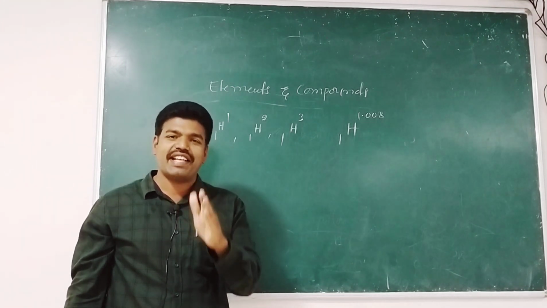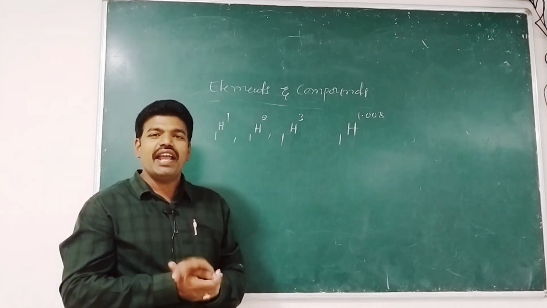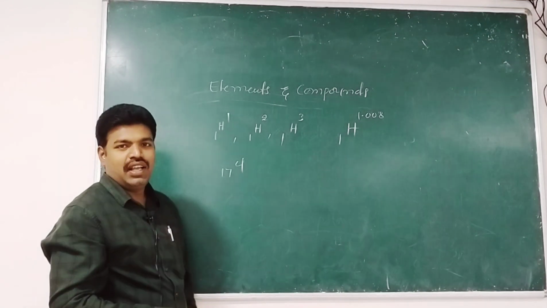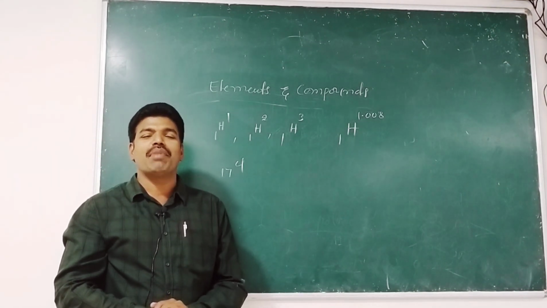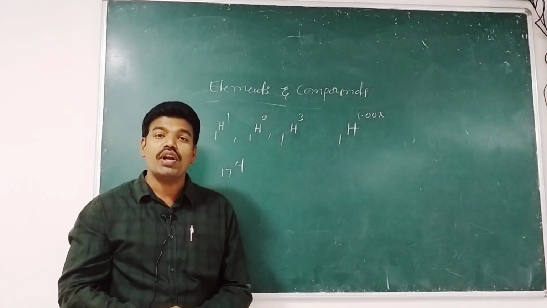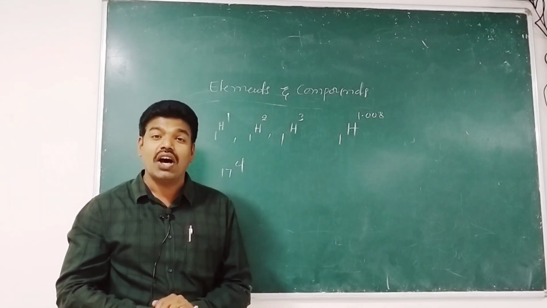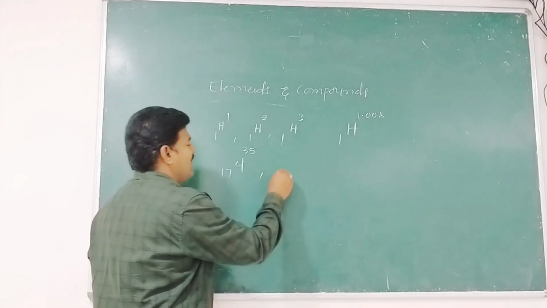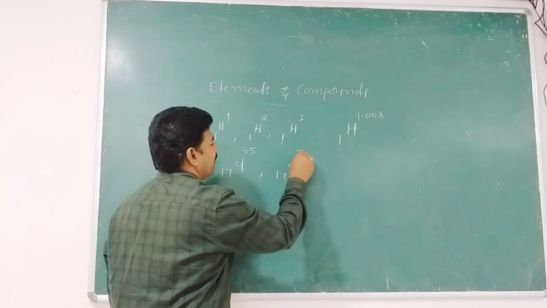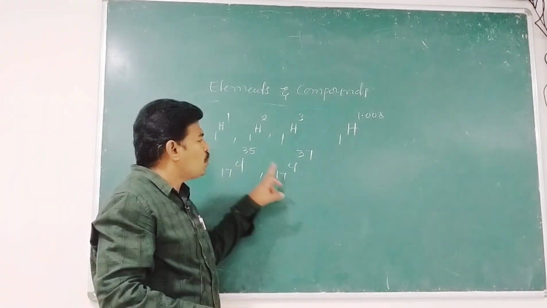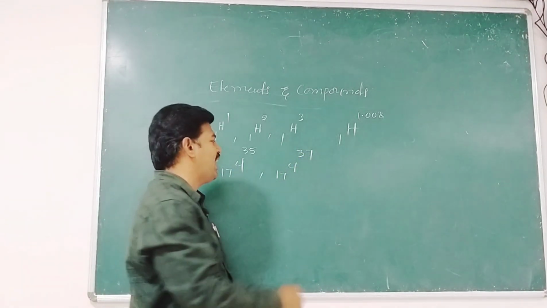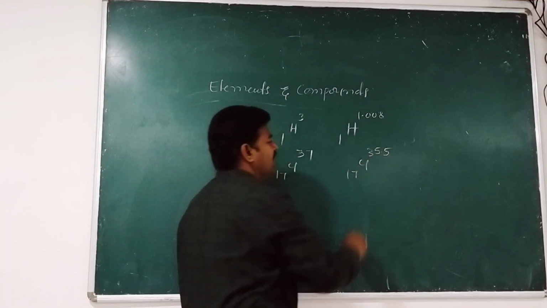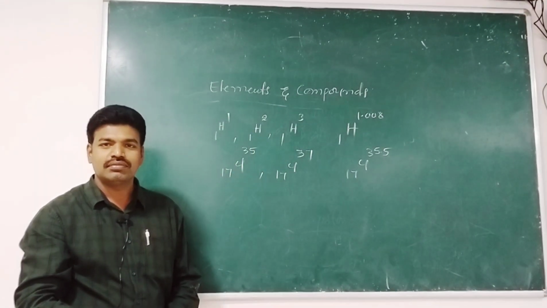Let me go for another example. If you take the chlorine element, 17Cl, it has atomic number 17 and two isotopes, 17Cl35 and 17Cl37, and these two isotopes are represented by 17Cl 35.5 in the periodic table.